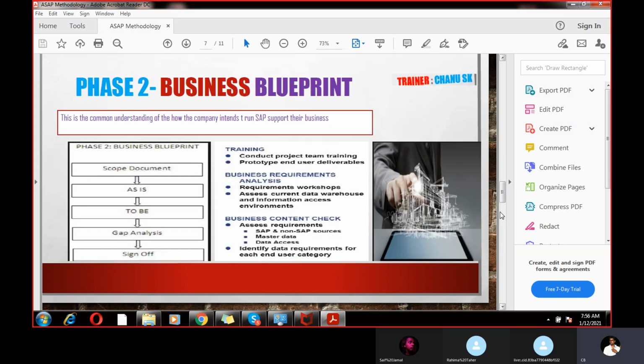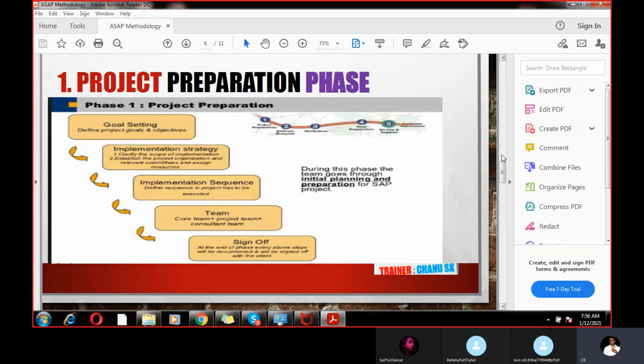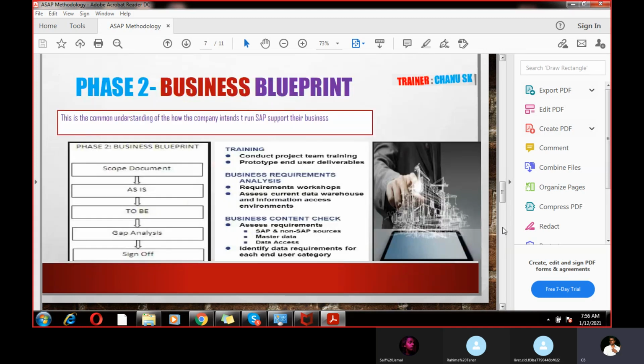And the next phase is the business blueprint. So you are not completely part of the project preparation phase. It's just like what happened in the company. So these are all things I just explained for your knowledge. For your better knowledge, I'm also explaining the business blueprint. You are part of the business blueprint.